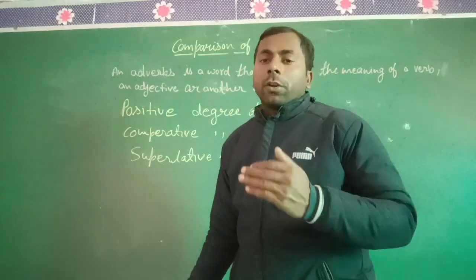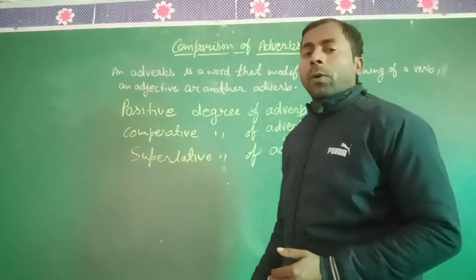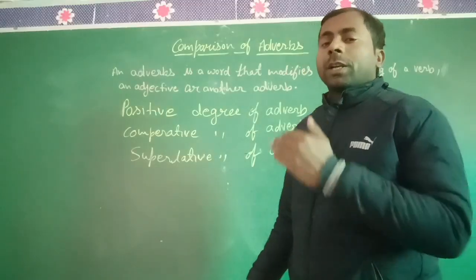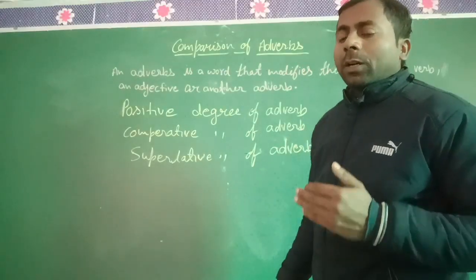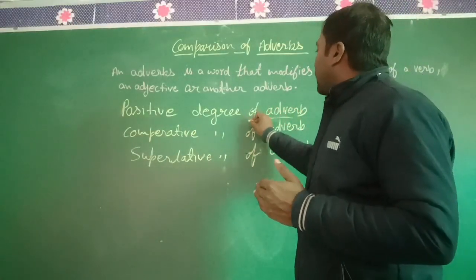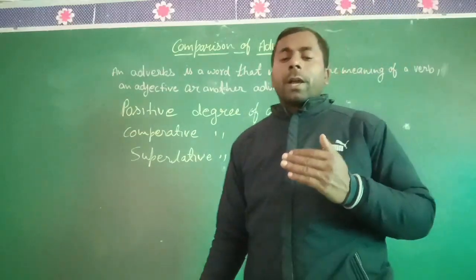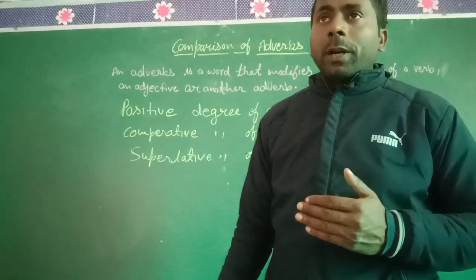It means we can use these three forms in a sentence and compare the degree of adverb.